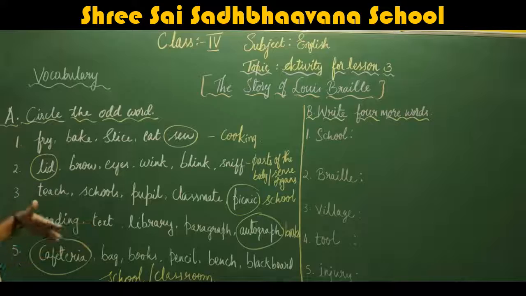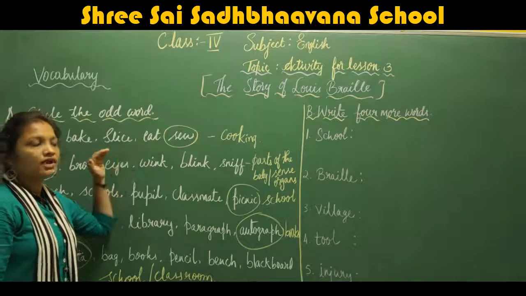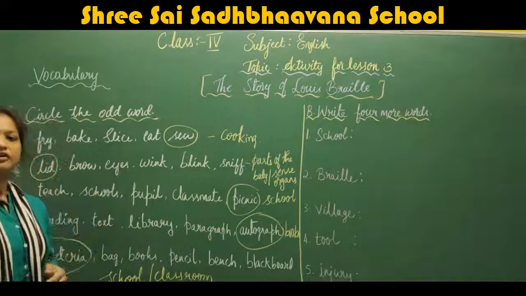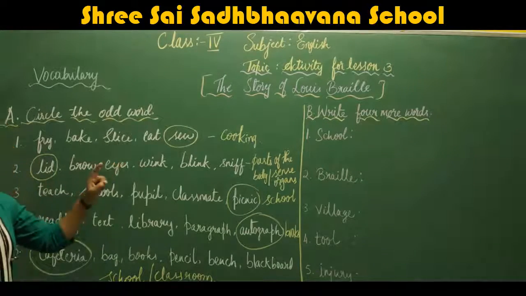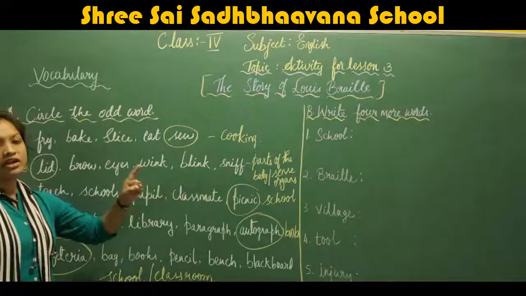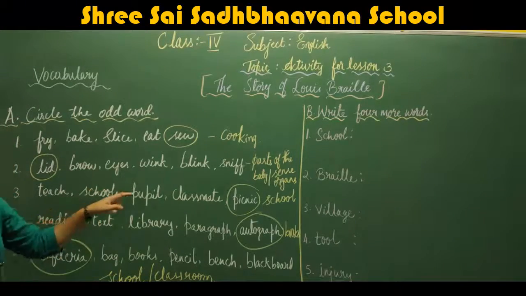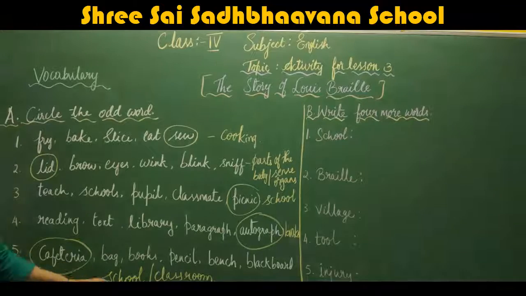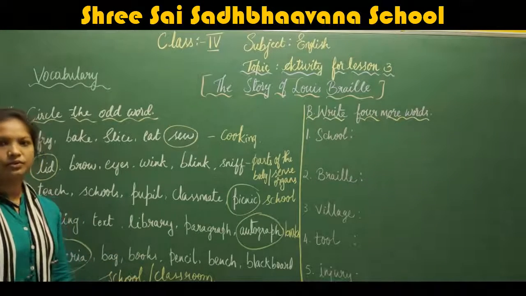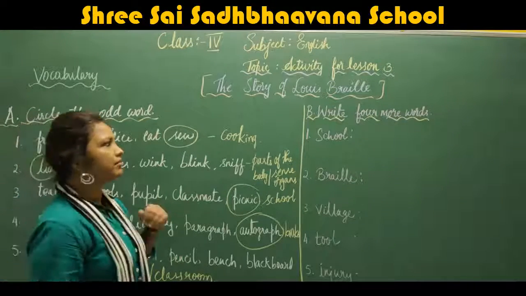Understood, children? Now, how to differentiate between odd words? Before differentiating, we have to understand the meaning of the word. The first one is related to cooking, the second to parts of the body or sense organs, the third to school, the fourth to books, and the fifth to school or classroom. Understood?